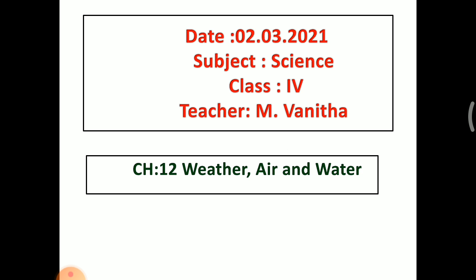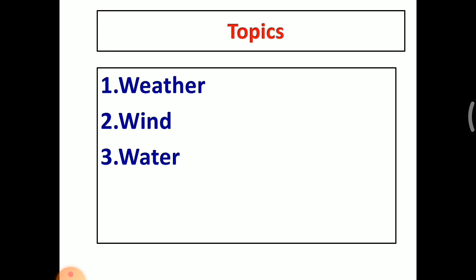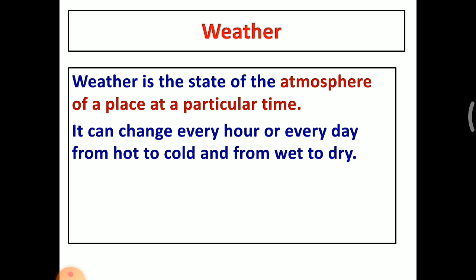Today, we are going to see the subject Science, Class 4, Chapter number 12: Weather, Air, and Water. Topics: Weather, Wind, and Water. The first topic is weather. So, what is the meaning of weather?